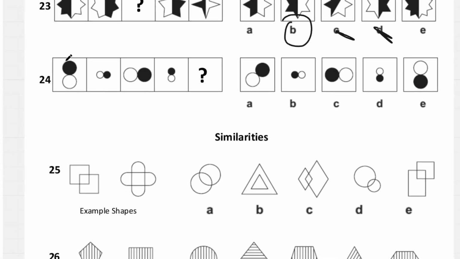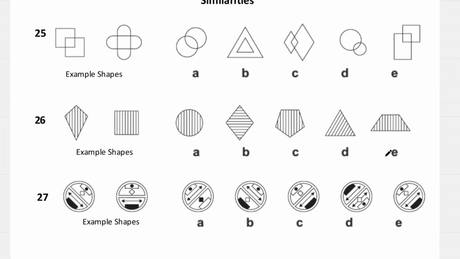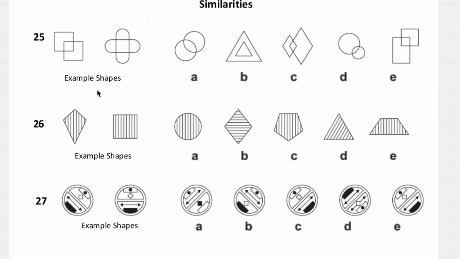Question number 24. We see an alternating pattern where it's going to clockwise rotate just down. So that circle is going to be on the bottom here. And then question 25, they are overlapping each other to make, well, they're the exact same shape. This one definitely can't be B. Exact same shape is going to be A.